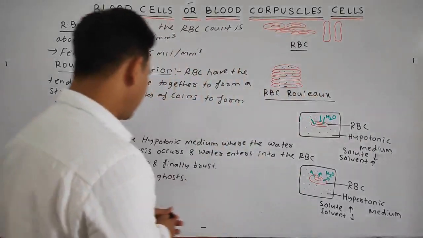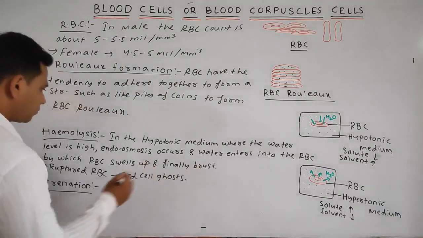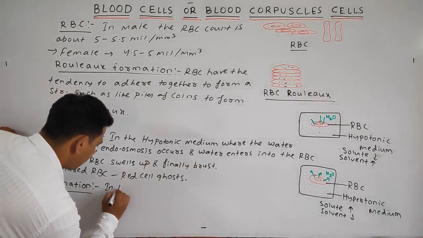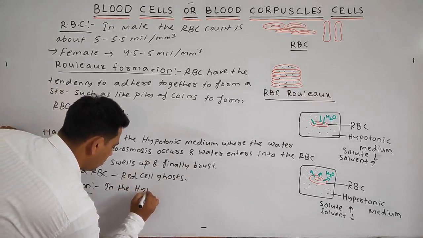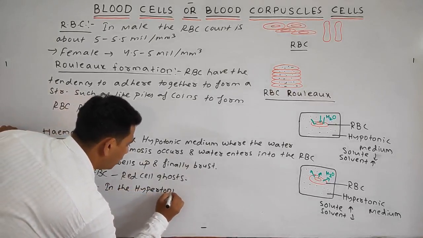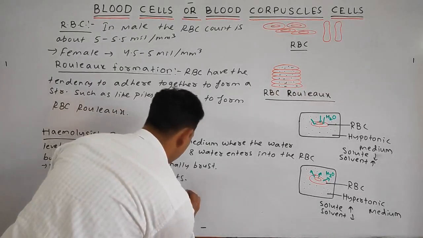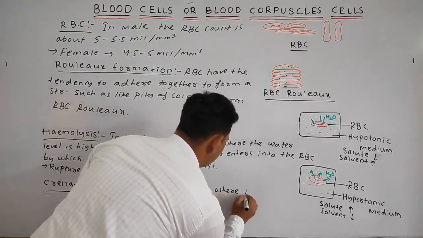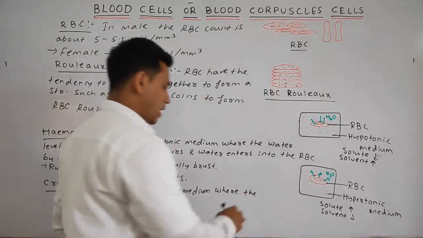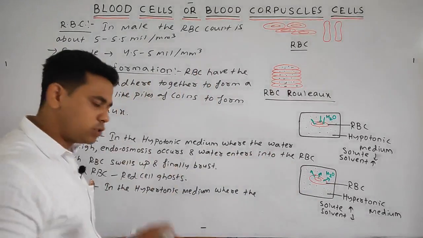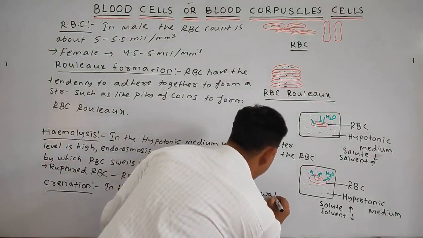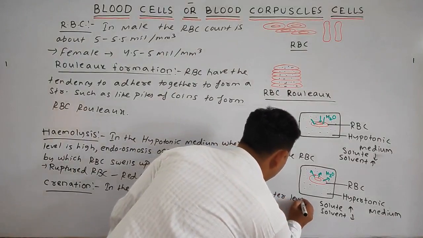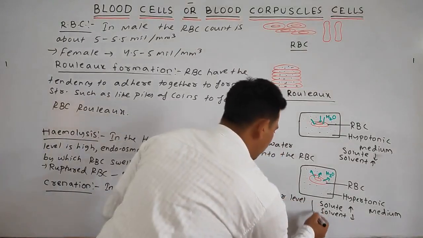Okay, let's write it. In the hypertonic medium, where the solute concentration is high, or we can say where the water level is low, it is easier to understand in this format.